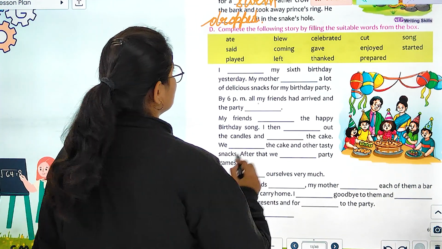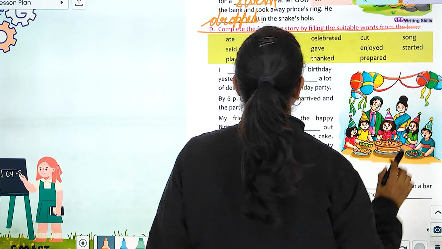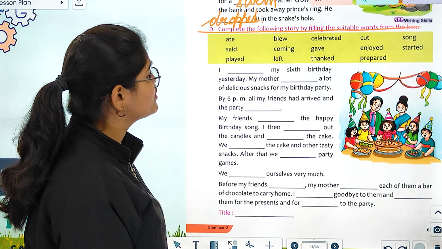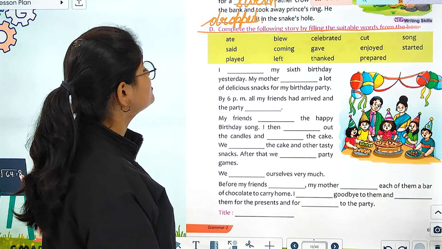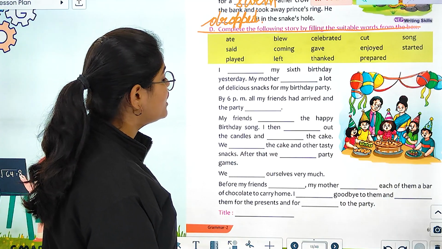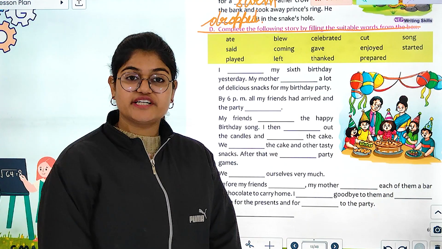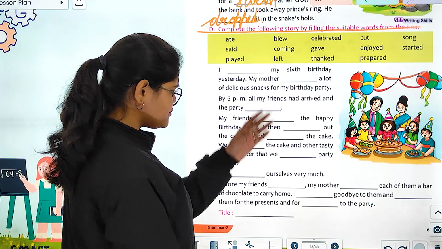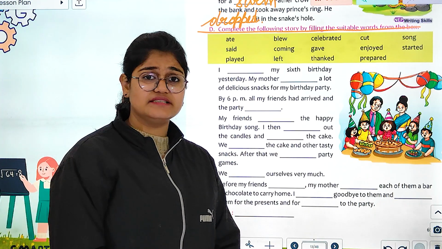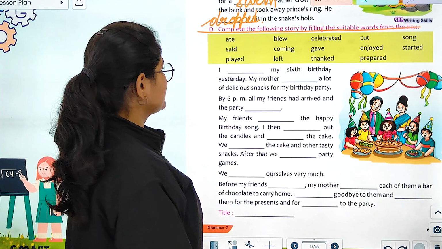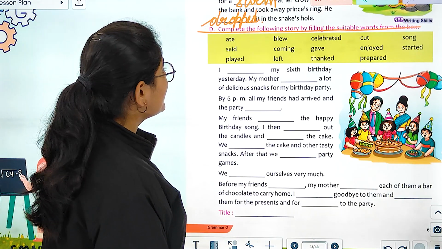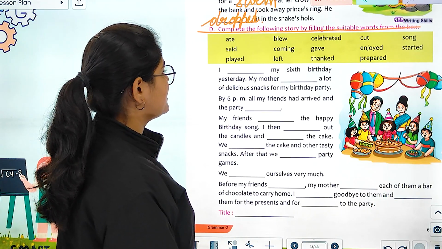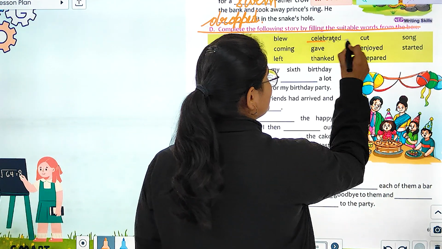Next exercise, which is D. And it says, complete the following story by filling the suitable words from the box. Again, we have to do the same thing. We have some words in the box and we have to fill them accordingly in the story. Let's begin with this. I dashed my 6th birthday yesterday. I celebrated.